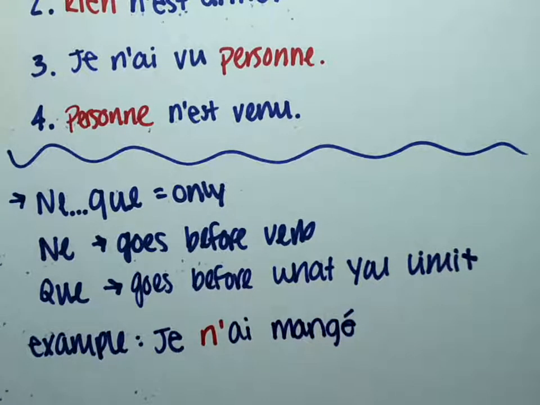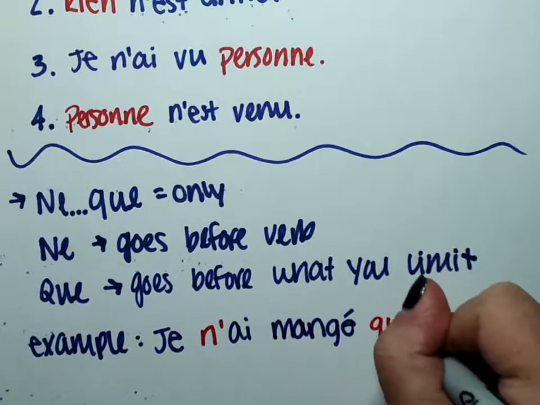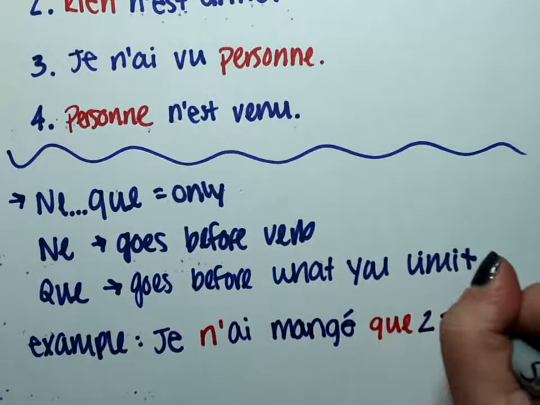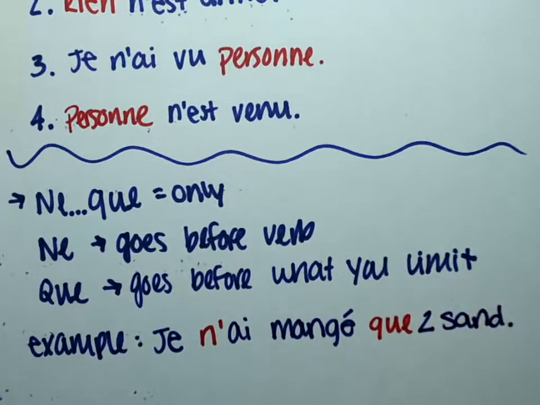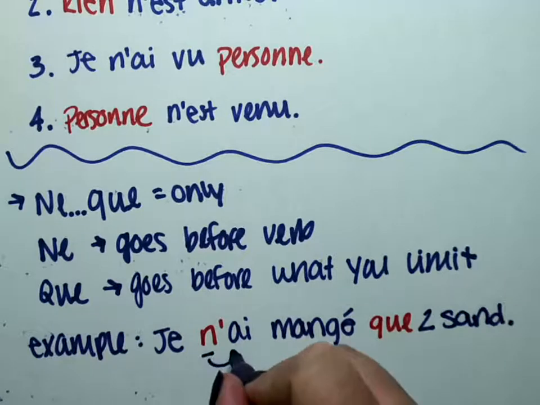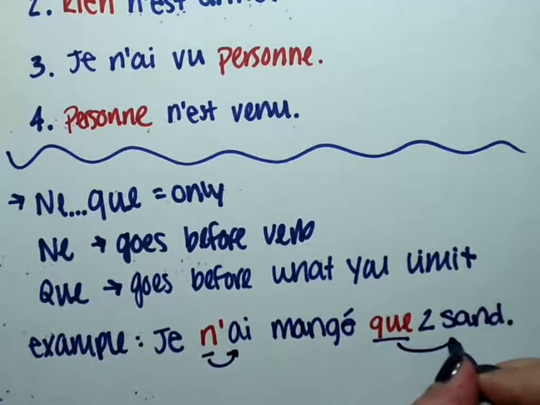Now we're trying to limit that we've only eaten 2 sandwiches, so we're going to put que and then deux sandwichs. So that que goes before what we're limiting, and that ne is going to go before the verb. All right, so hopefully that's a little bit easy to understand.